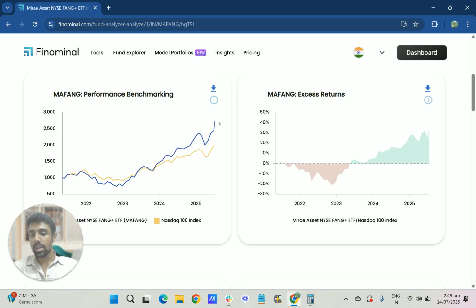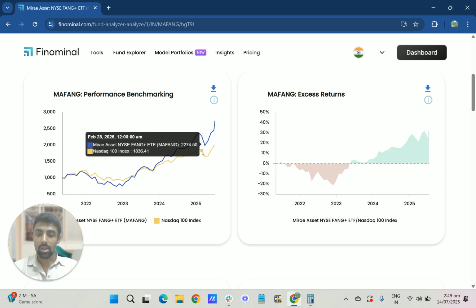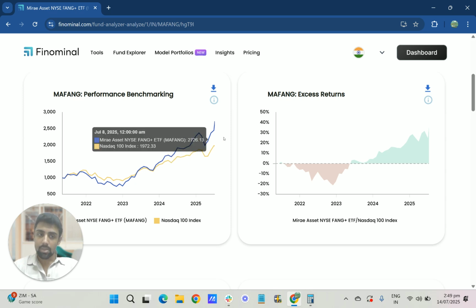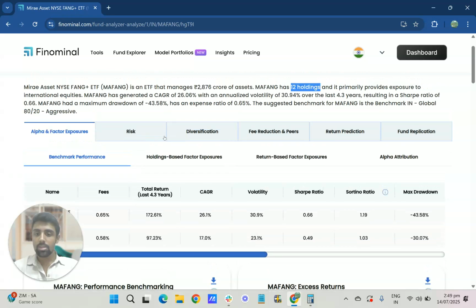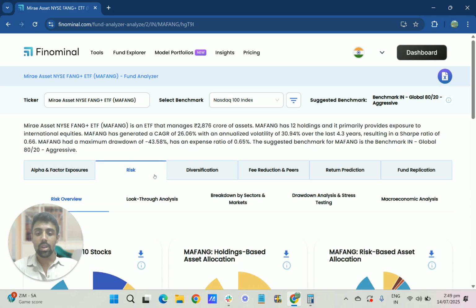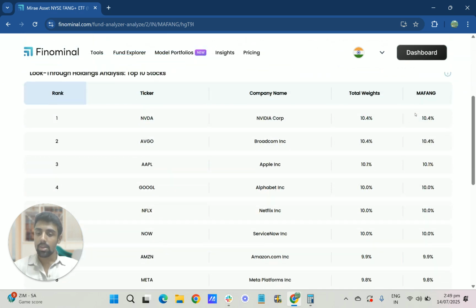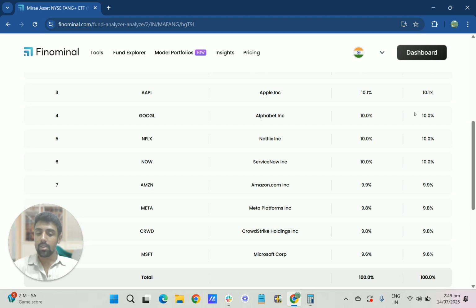Again, if you look at the performance here, it has done well, but that doesn't mean this is a good product. To me, I'll just show you one example of why this product is probably the most volatile, because you're essentially holding the top 10 companies in the US.